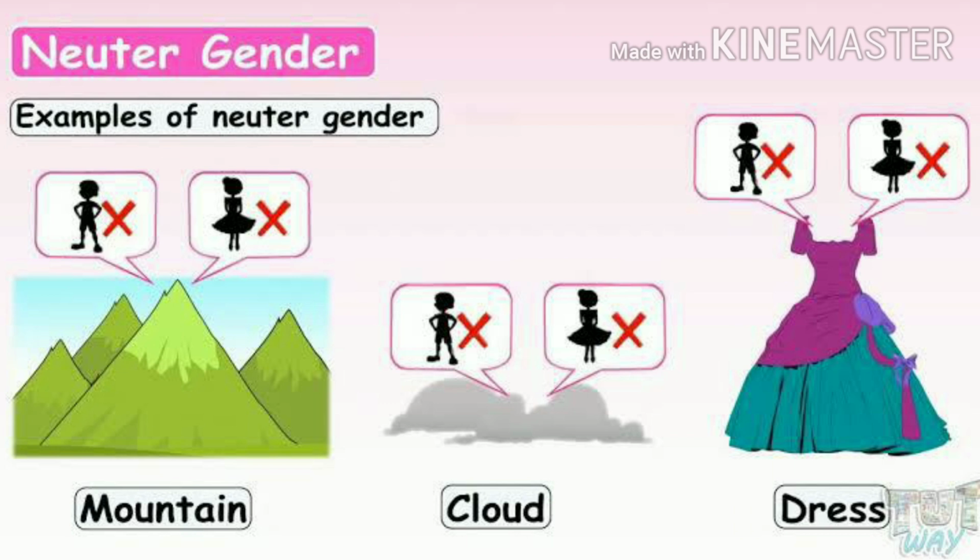Like you can see in the picture, the first example is a mountain. Over here you cannot call a mountain either female or male, so obviously it is a neuter gender. The other ones are cloud and dress. So these are all examples of neuter gender.